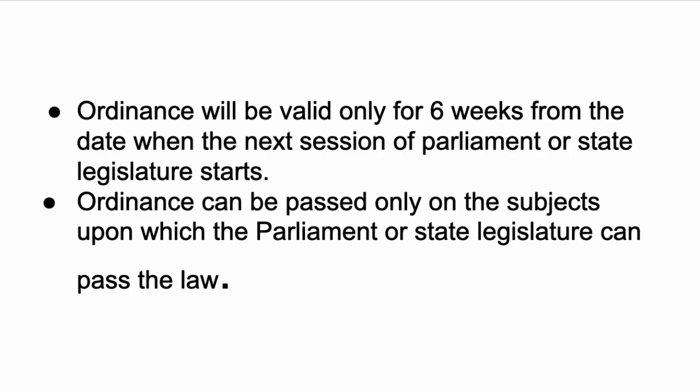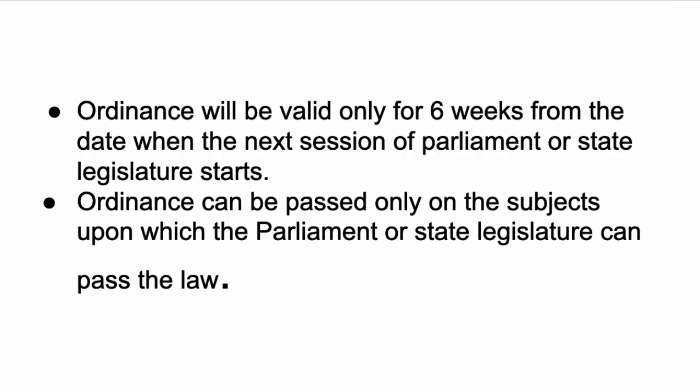So if the Parliament session has begun and if the ordinance is agreed by both the houses of the Parliament, then that ordinance will become a permanent law. But when the Parliament disapproves the ordinance, then it will lapse. The other important point to remember is that the ordinance can be passed only on the subjects upon which the Parliament or the state legislature can pass the law. For example, the president cannot take away any of the fundamental rights by passing an ordinance.